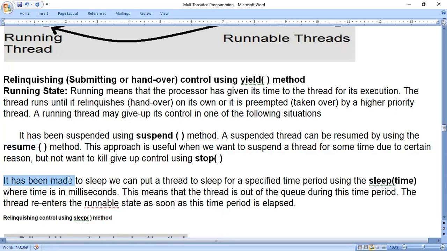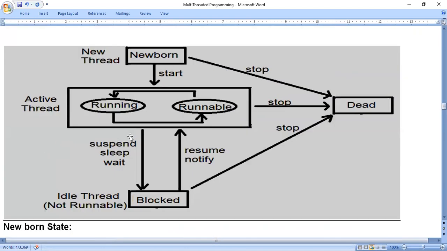Next, it has been made to sleep. We can put a thread to sleep for a specified time using sleep of time, where time is in milliseconds. So one is by using the suspend method, another is by using the sleep method. In this diagram, see here, from this active thread, that is from the running state, if I want to move to the blocked state, I can use a suspend method or I can use a sleep method.